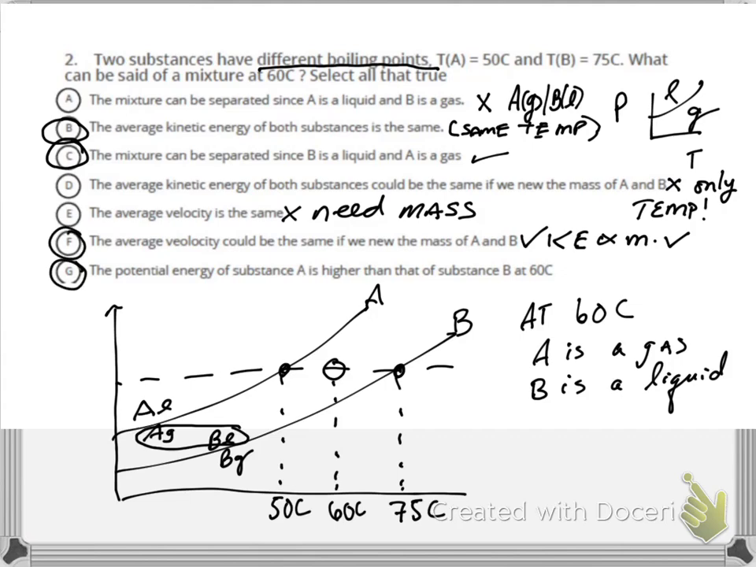The potential energy of substance A is higher than that of B at 60 C, and that is true because A is a gas, so it's going to have higher potential energy than substance B, which is a liquid at that temperature. So lots of great questions that can be asked given this information.